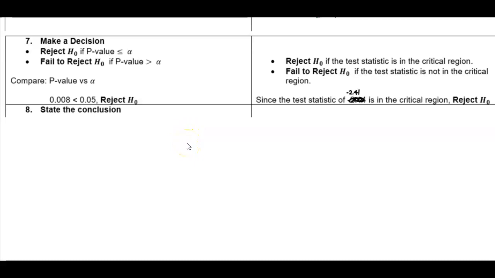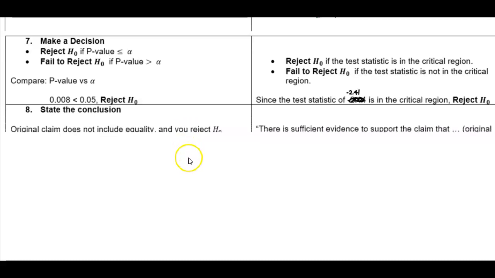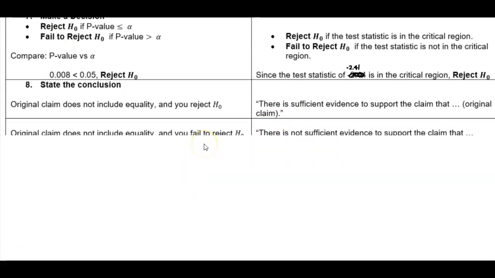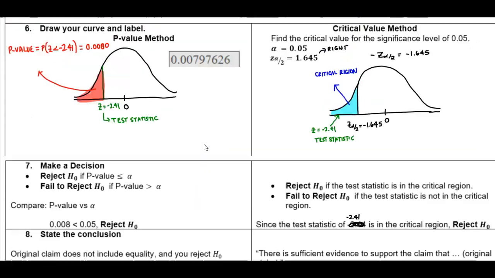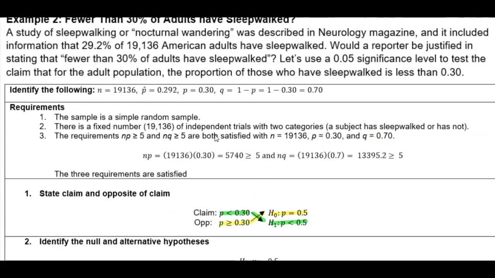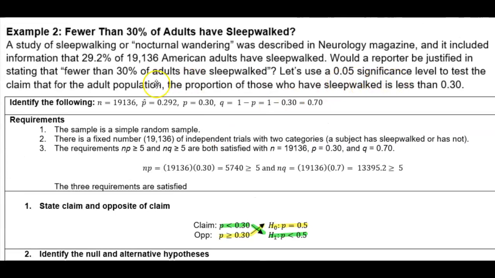Now we want to state the conclusion. Recall that if the original claim does not include the equality, and you reject the null, then... Let's take a look at the claim. The tested claim for those who have sleepwalked is less than 0.30. This doesn't have an equality, this has a less than.